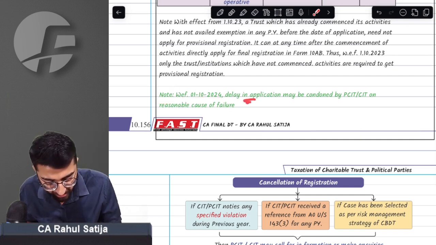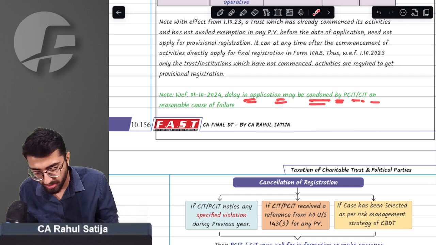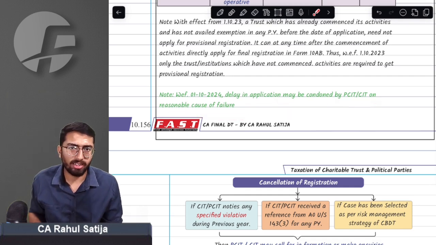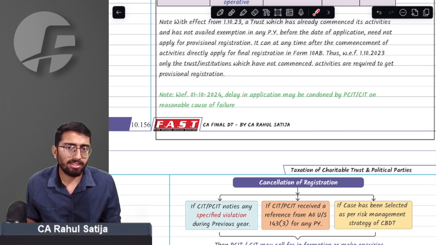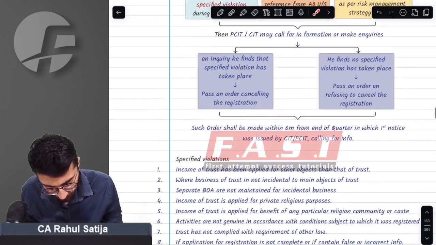What this says is that any kind of delay in application may be condoned by CIT PCIT if there is reasonable cause of failure. CIT PCIT has to condone delay if there is reasonable cause of failure. CIT PCIT cannot merely reject the application on the ground that it is late. If there is reasonable ground of failure, then CIT PCIT will condone such delay.